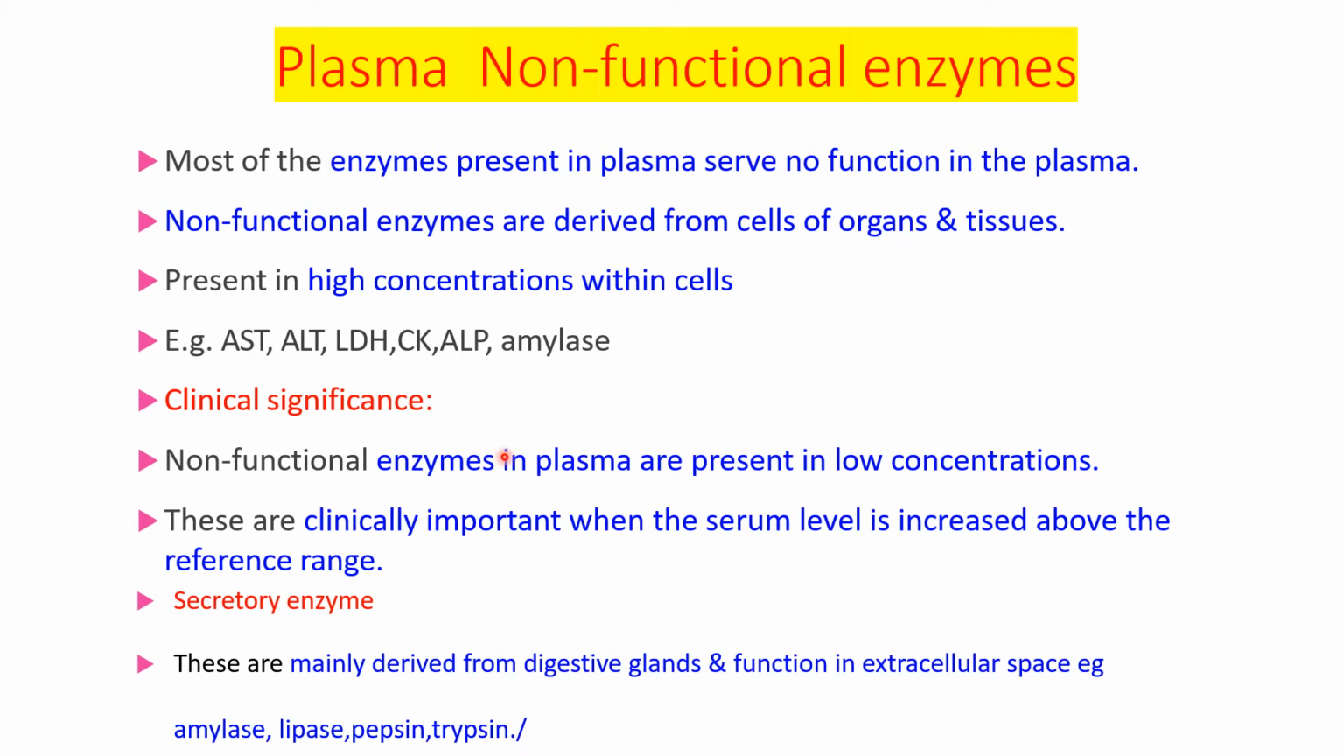Then next is plasma non-functional enzymes. So what are they? These are the enzymes present in plasma, but they serve no function in the plasma. They are derived from cells of organs and tissues. They are present in higher concentration in the cells as compared to plasma. In the plasma, their concentration is less. Examples are AST, ALT, LDH, CK, ALP, amylase.